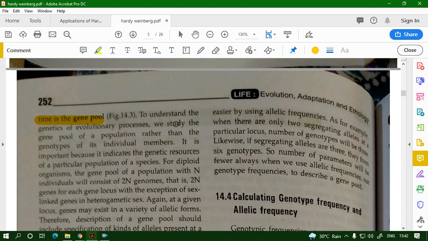So what does it mean? It means that it is the sum total of all the alleles at a particular genetic locus. Let us talk about the pea plant, the tall and dwarf, capital T and small t, alleles for tall and dwarf. So in the population, all the individuals which have got the allele capital T, all the individuals which have got the allele small t.